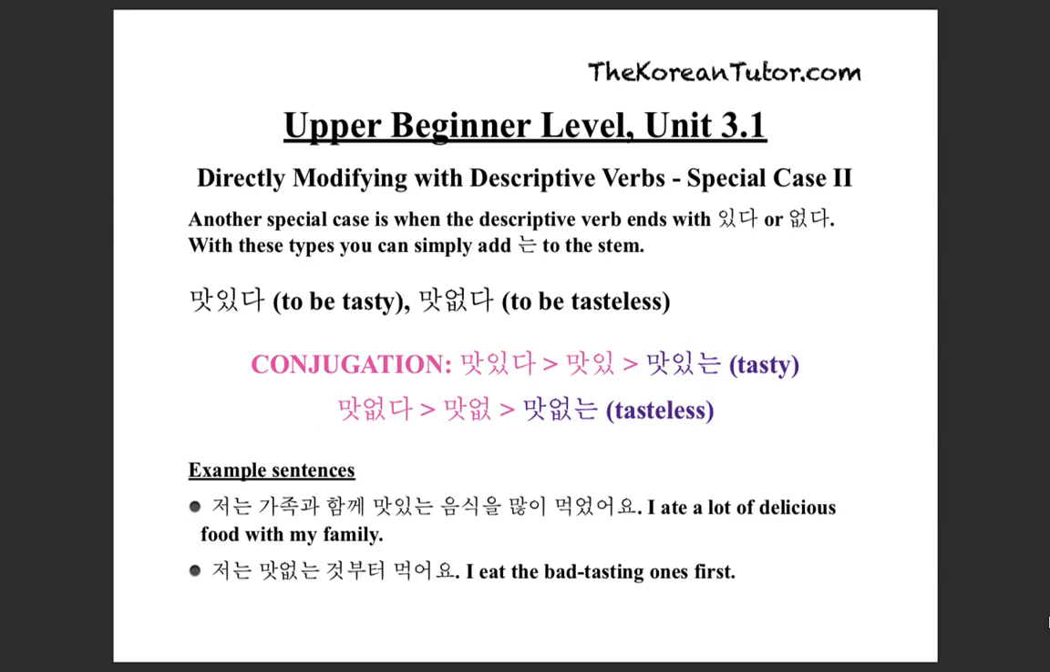Example sentences. 저는 가족과 함께 맛있는 음식을 많이 먹었어요. I ate a lot of delicious food with my family. 저는 맛없는 것부터 먹어요. I eat the bad tasting ones first.